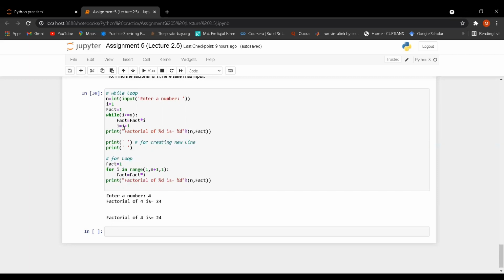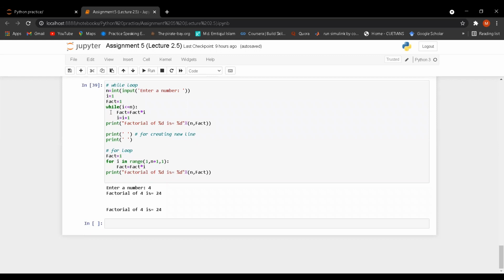After that i is equal to i plus 1, that means my previous i is 2 and the new i is 2 plus 1, equal to 3. If the while loop satisfies the condition, it will execute again. My previous fact is 2, into i, my new i is 3, so 2 into 3 is equal to 6. Likewise, it will do the operation till i reaches n.